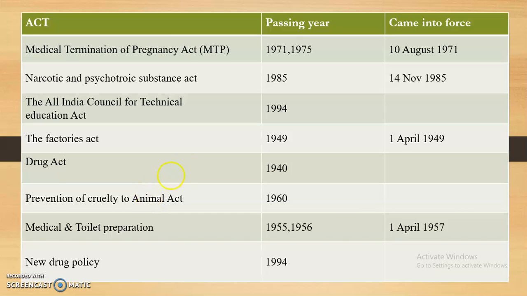Then the Prevention of Cruelty to Animals Act, which is 10 years after freedom, like 1960, you can remember it like this. Then the Medicinal and Toilet Preparations Act, 1955 is the passing year, covering alcoholic and non-alcoholic preparations, and it came into force in 1957, like the Patent Act, 70 and 72. So the Medicinal and Toilet Preparations Act passed in 1955 and came into force in 1957. Then the New Drug Policy was passed in 1994.